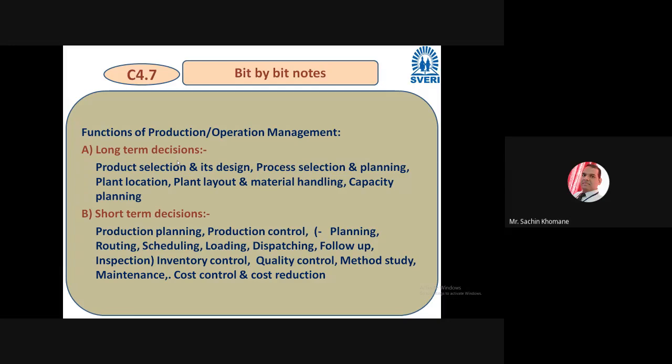Then you have to understand method study, you have to consider maintenance, you have to think about cost control and cost reduction. So many activities are involved in this short term decision. I have given just a few examples, but understand, friends, depending on the type of production you have to take long term decisions as well as short term decisions, and it involves various activities. It is a function of the production manager and of the production department in which you are working. There you have to perform these activities, right?